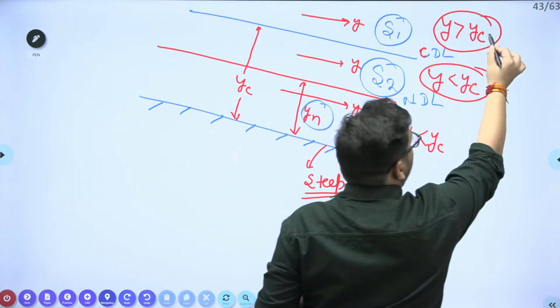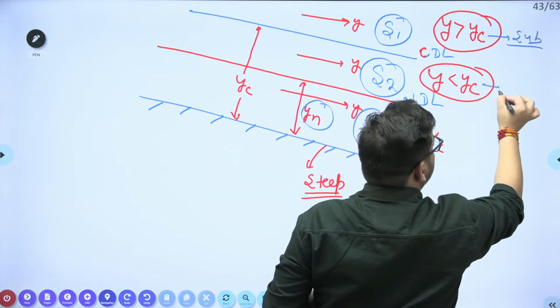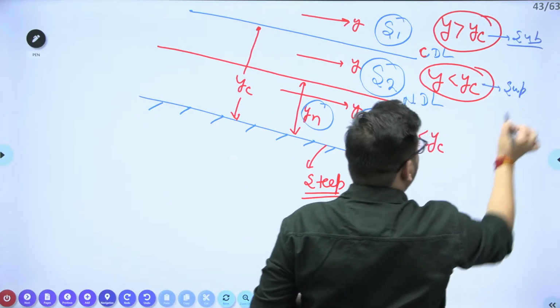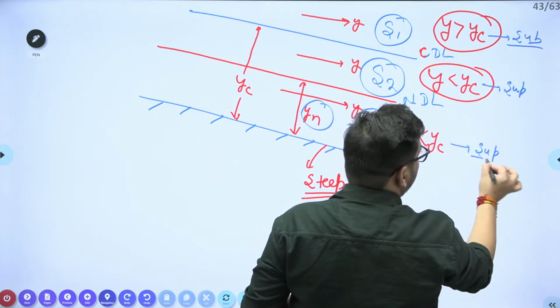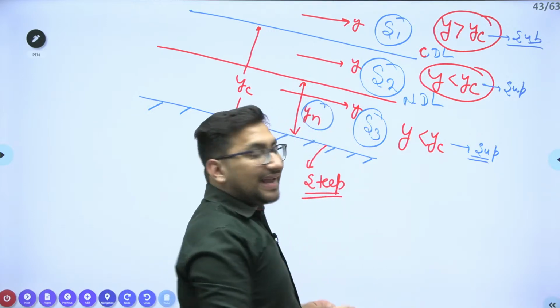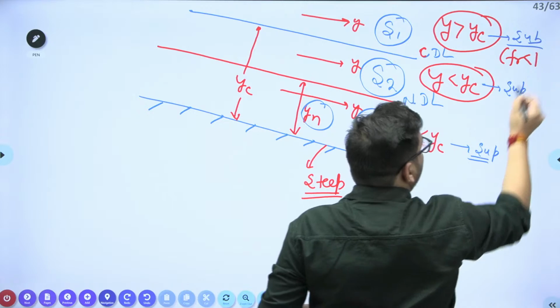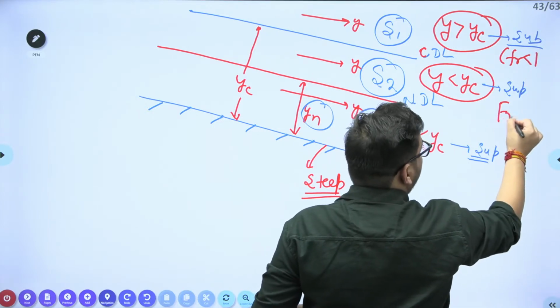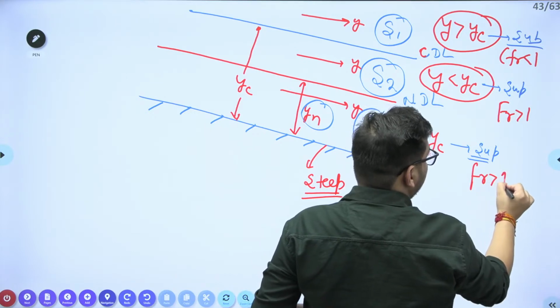So here the flow will be subcritical, and in these two cases it is going to be supercritical. Or I can say here the Froude number will be less than 1, and in these two cases the Froude number will be greater than 1.